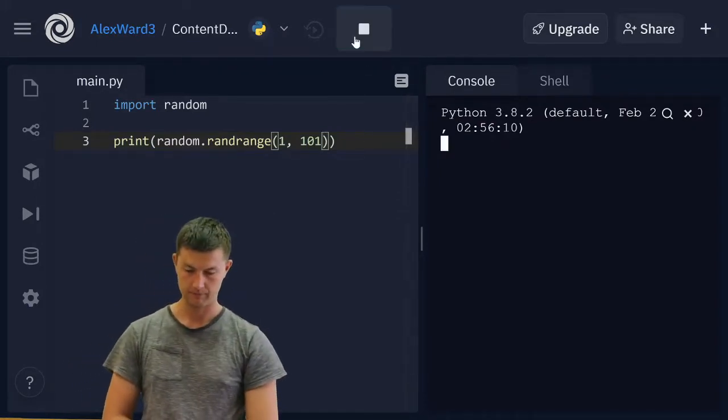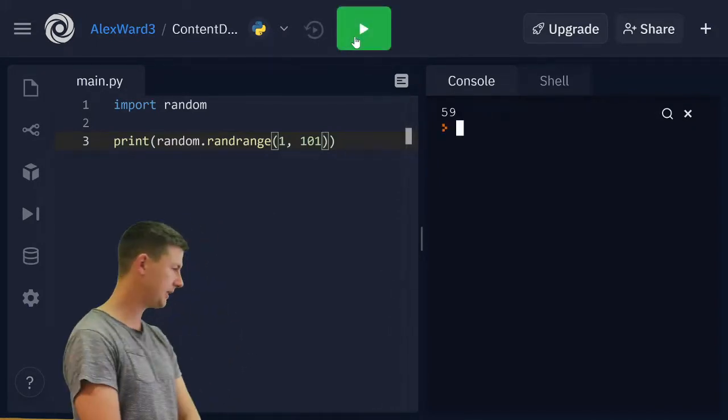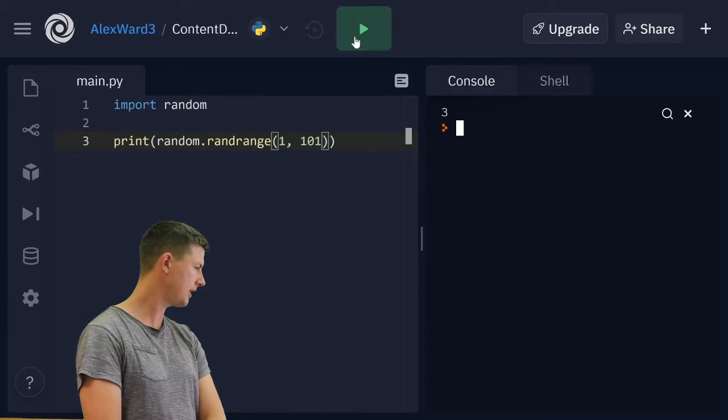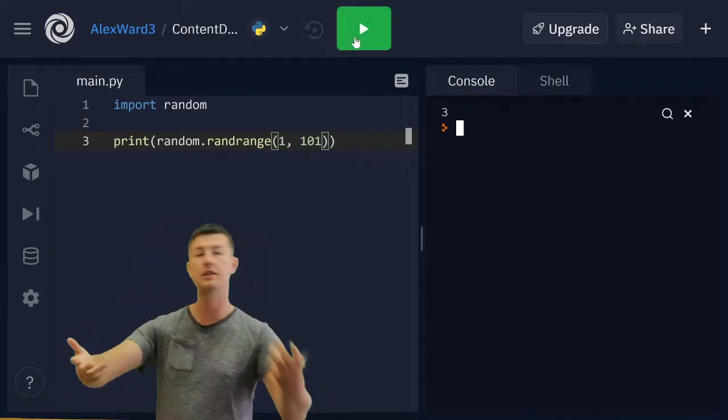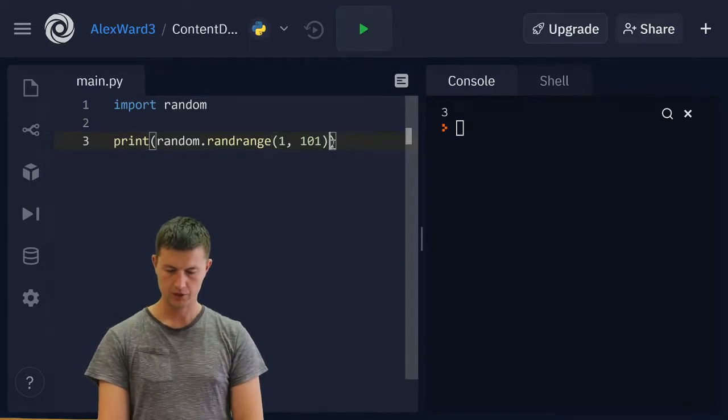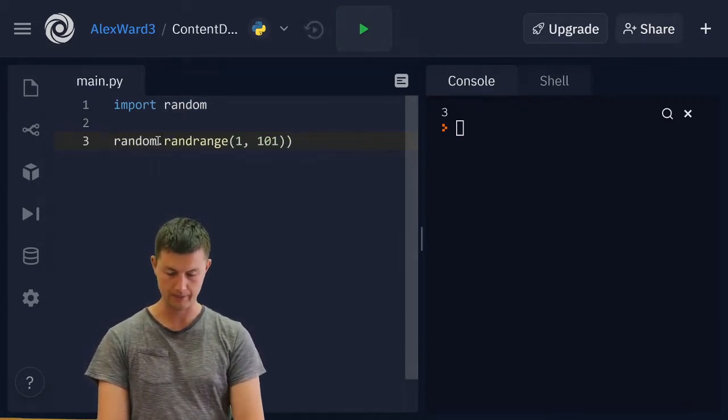Okay, go. What did it pick? 59. Cool. 80. 71. 5. 39. Each time I'm getting a different number from that range. Success.